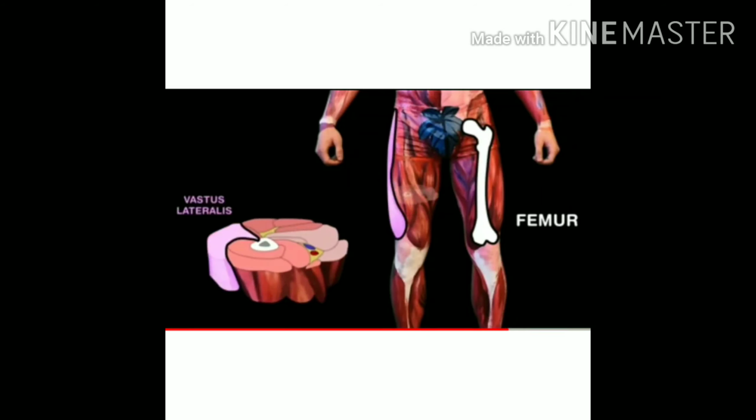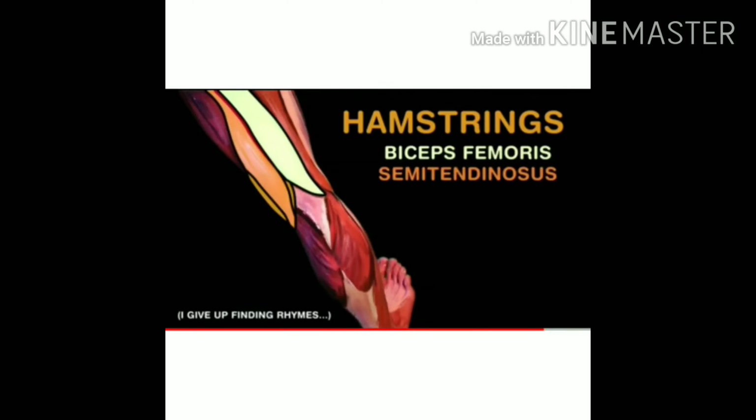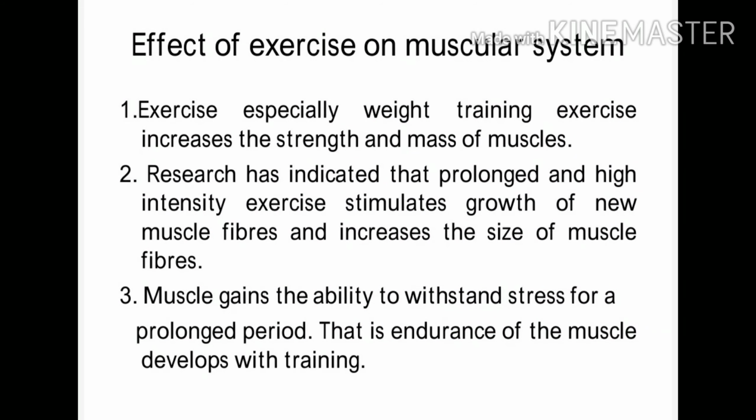Then we have quadriceps, which contains four muscles. We have the hamstring, which is the back of your thigh, which contains biceps femoris and semitendinosus and semimembranosus. In calf we have soleus, under gastrocnemius muscle, and many more muscles.